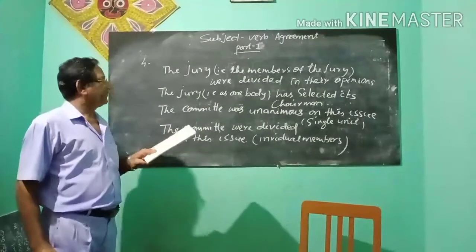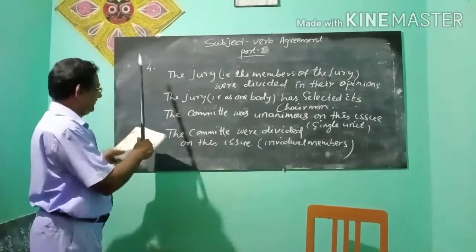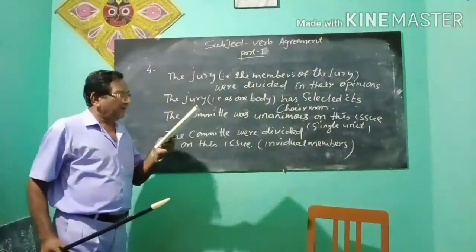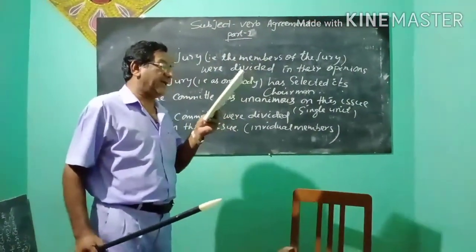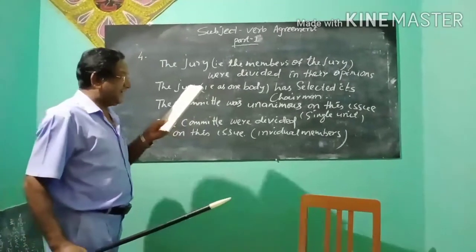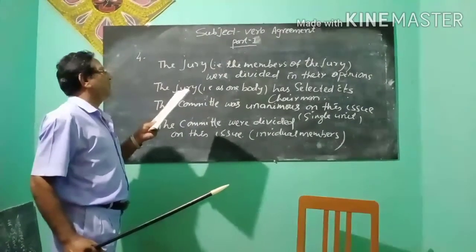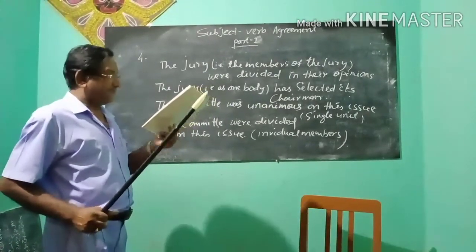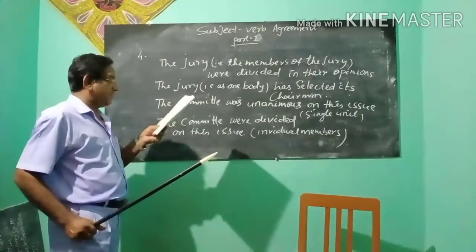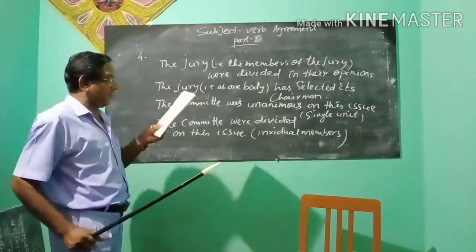Now see rule number 4. Rule number 4 says a collective noun in the singular may take the verb in the singular if the speaker thinks of the thing as a singular whole.